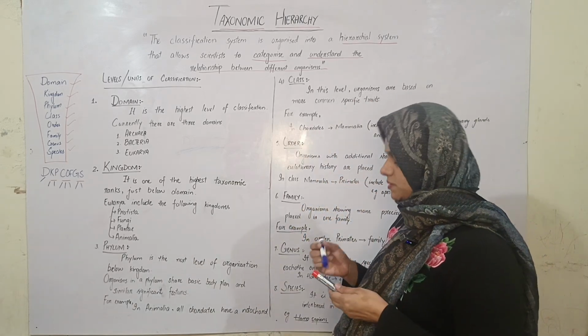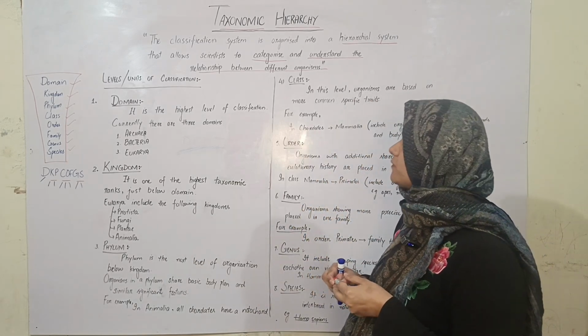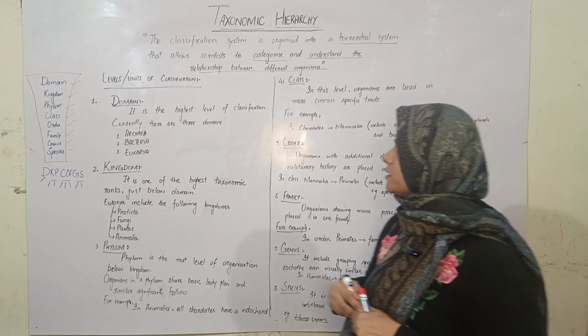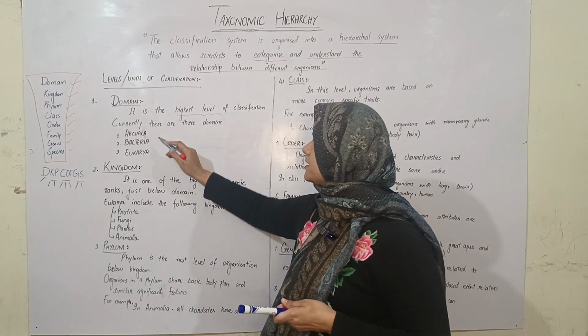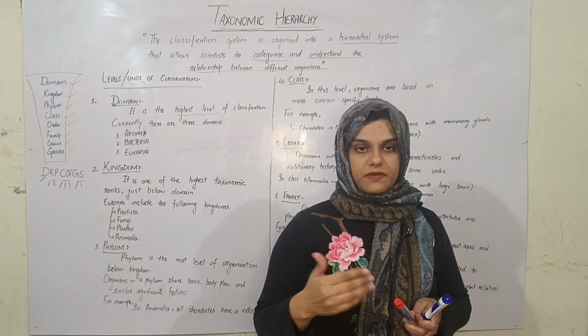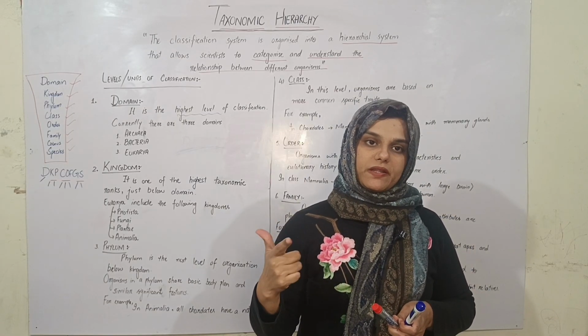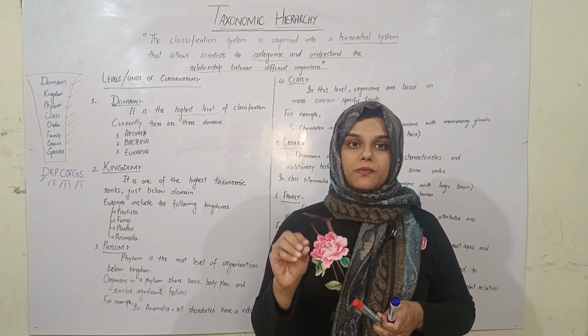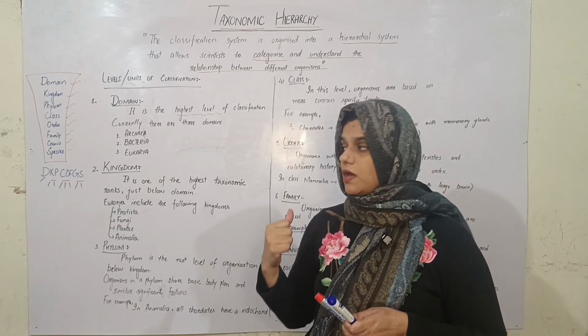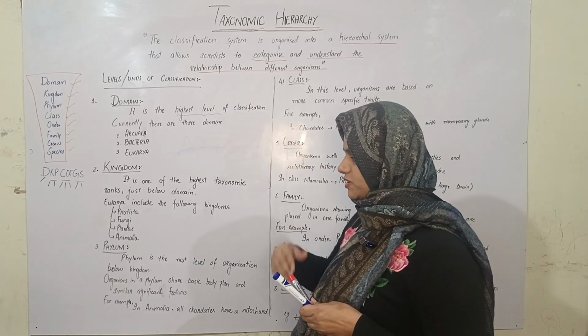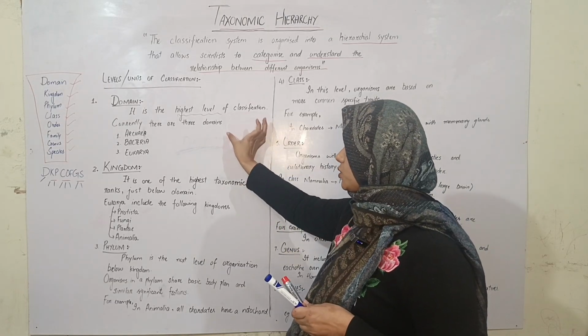Now look at the first rank of the taxonomical hierarchy system, that is domain. Domain is the highest level of classification. Currently there are three domains, and in our previous class we studied domain Archaea, domain Bacteria, and domain Eukarya. So there are three domains present in the most modern system of classification: domain Archaea, domain Bacteria, and domain Eukarya.